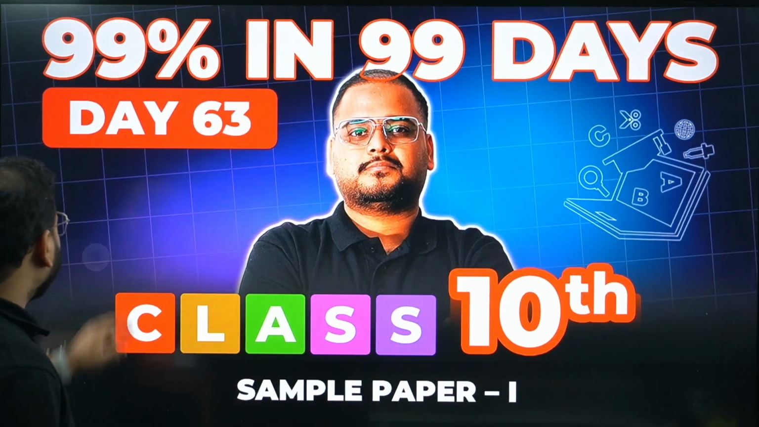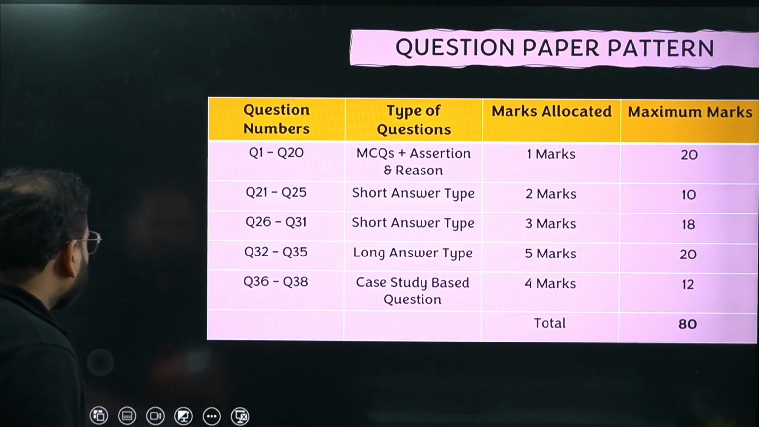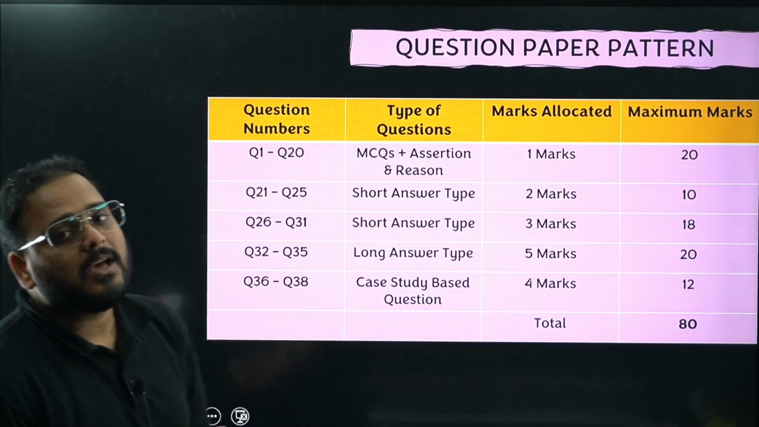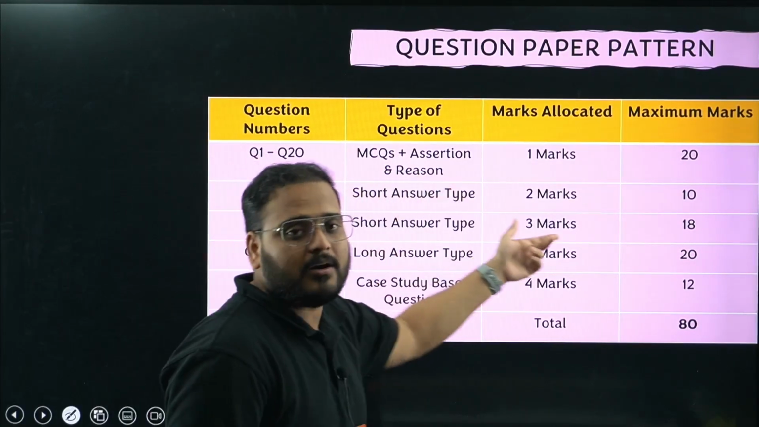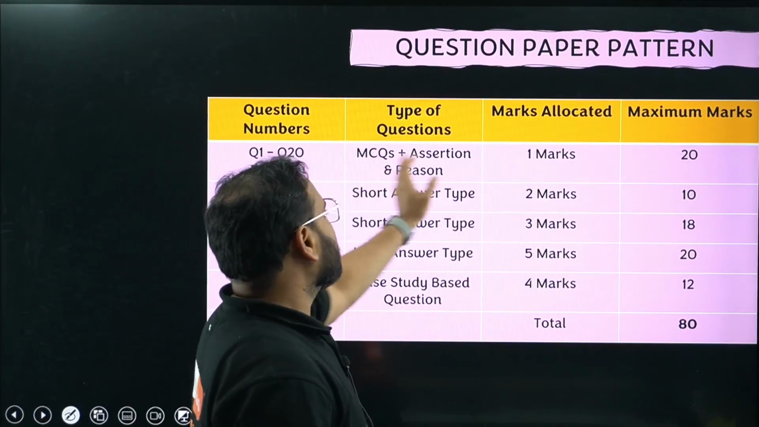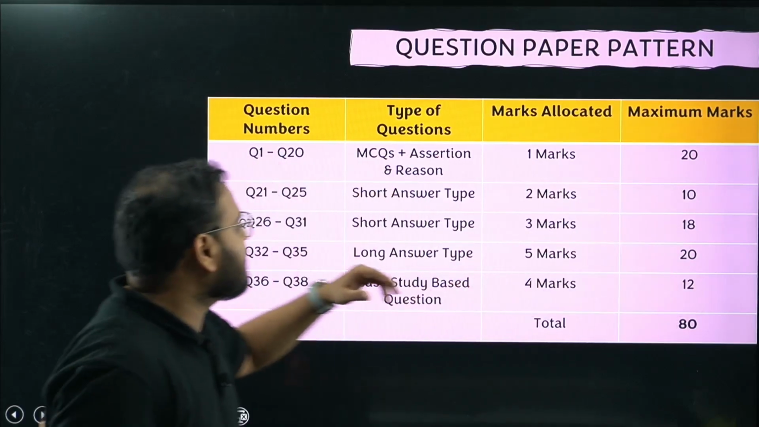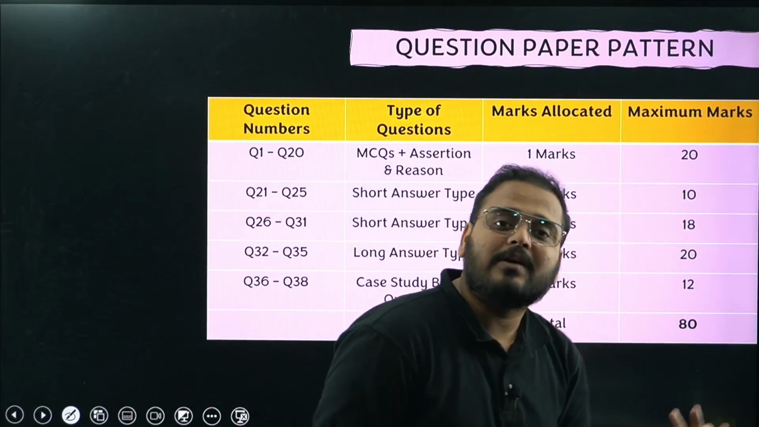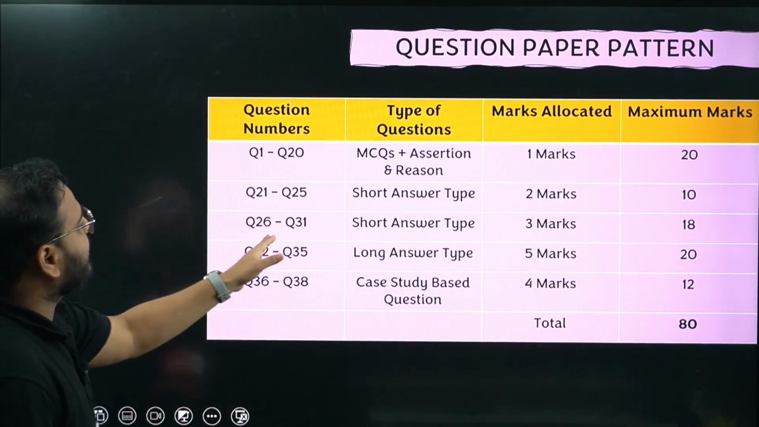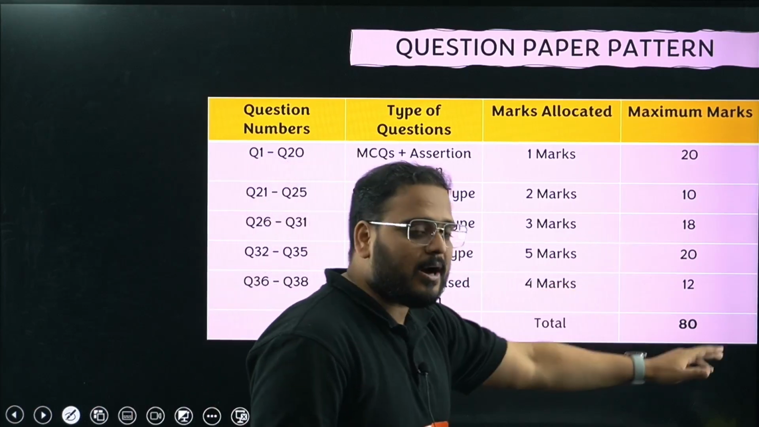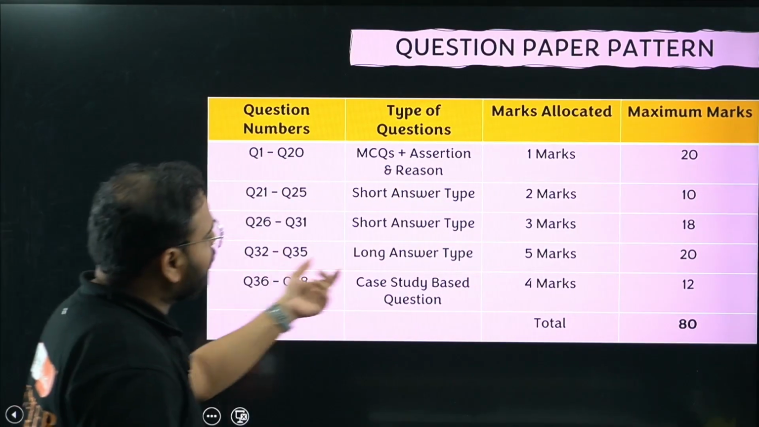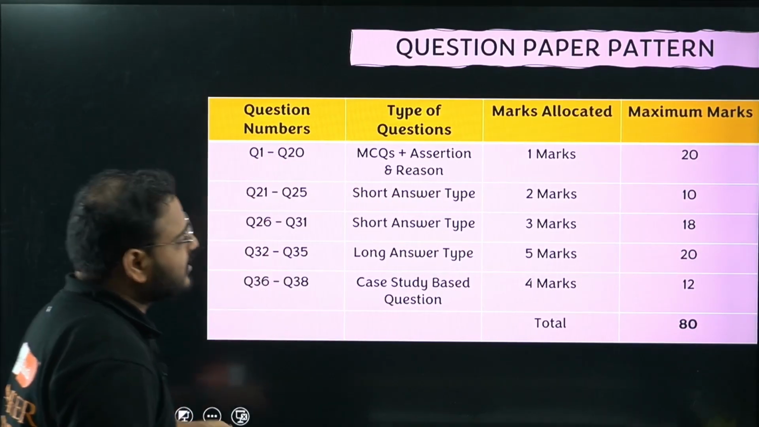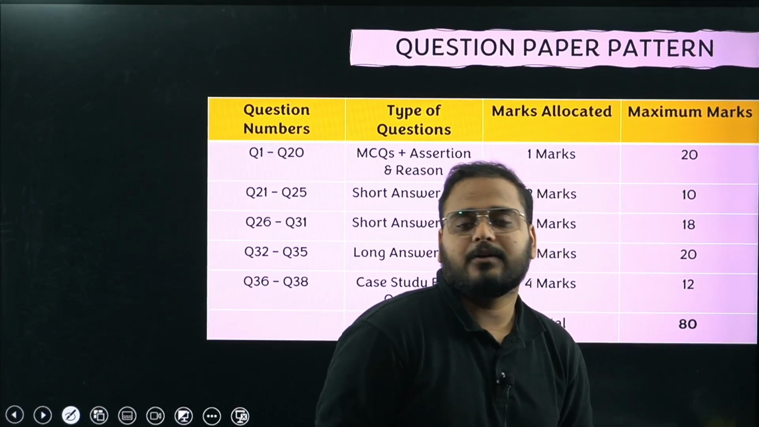So we have day 63 with us. Before I move on to the paper, bacha, let's have a look at the paper pattern. This is standard as per your CBSE. The first 20 questions will be 1 marker including assertion and reason, so MCQs, total 20 marks. Section B is short answer type, 2 marker, 5 questions, so 2 into 5 is 10 marks. Next, 6 questions of 3 markers, so 6 into 3 is 18 marks. Next 4 questions are 5 marker long answer type, 20 marks. And the next 3 questions will be case study, total of 12 marks. Adding this, the sum is 80. Total marks is 80.